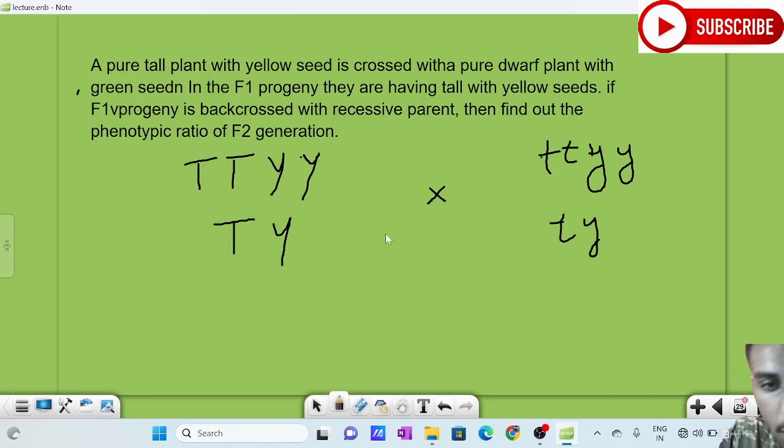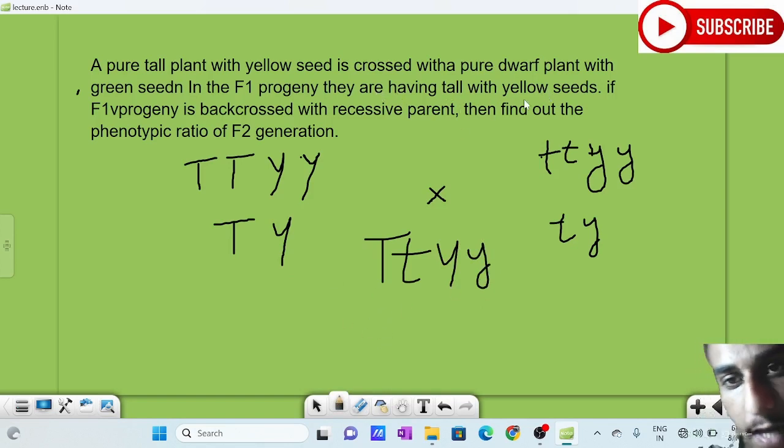If we cross this, we will be getting capital T, small t, capital Y, small y. So we will be getting a plant that is tall with yellow seeds, as given.